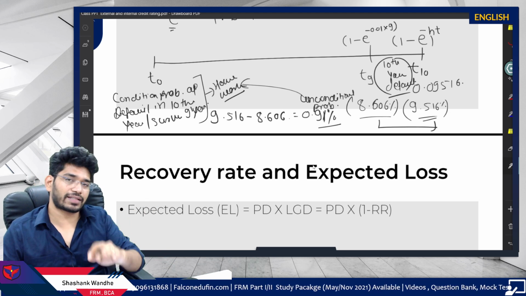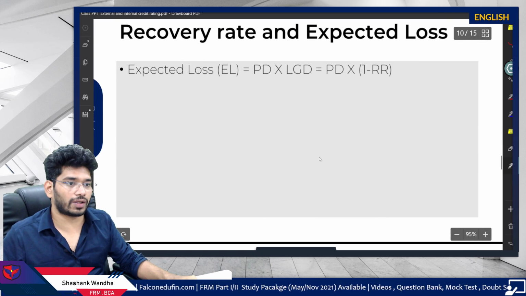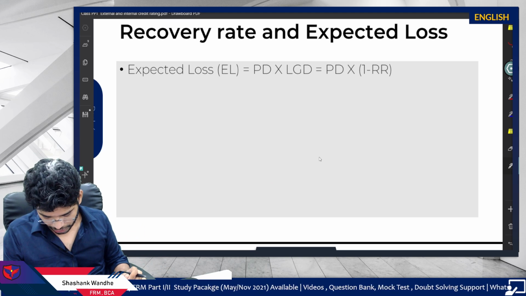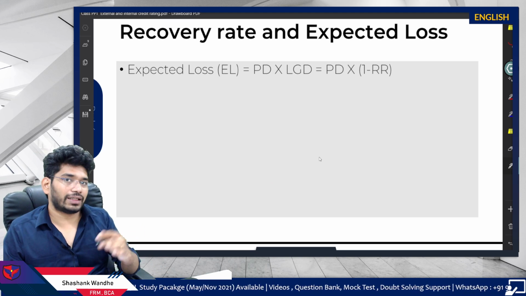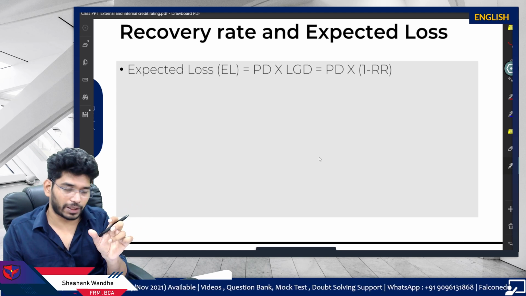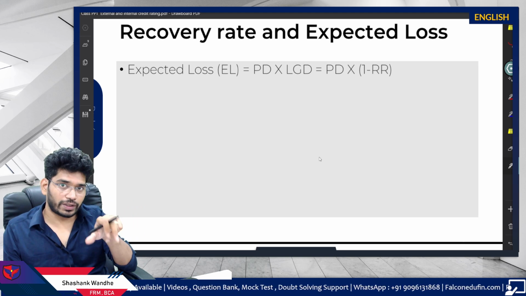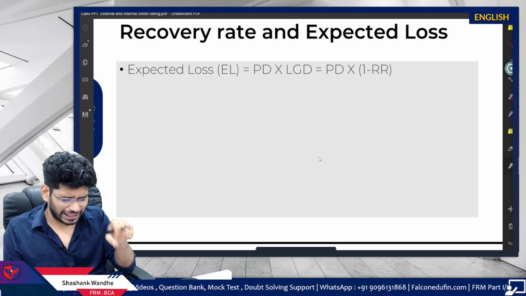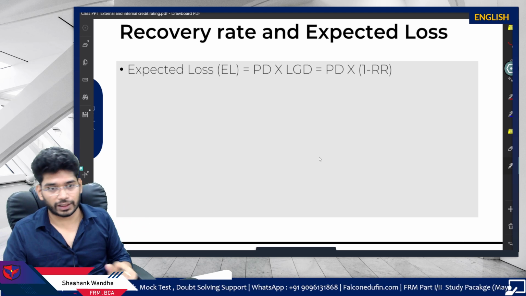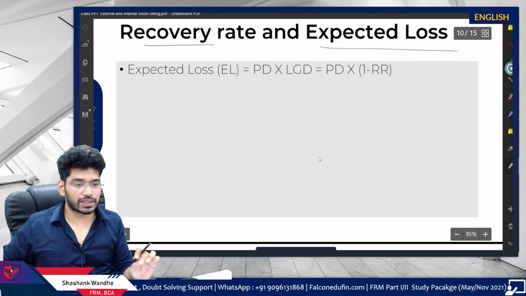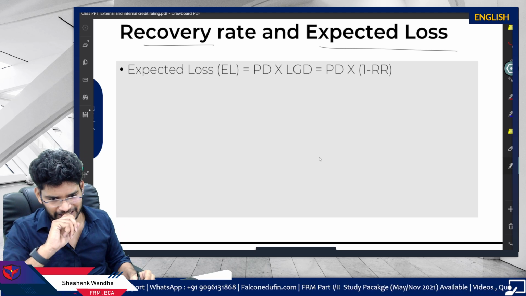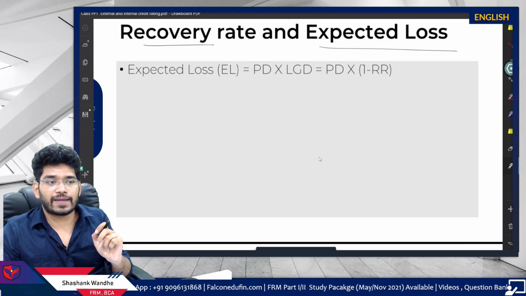I have to simply apply the same formula which we discussed, and make sure you solve this. I have a gut feeling you will get a question on the hazard rate problem, so you should know the hazard rate calculations. I will just reiterate the formula. Cumulative probability, that is the probability of survival till that particular point, will go in the denominator, and in the numerator you will have the probability of default in the 10th year. Then we have the recovery rate and the expected loss calculation.